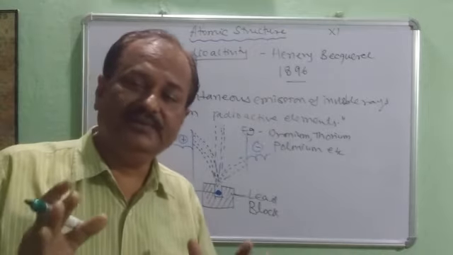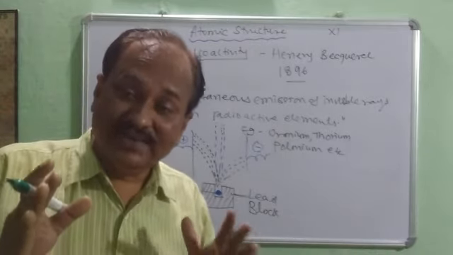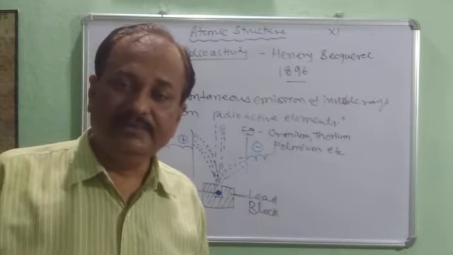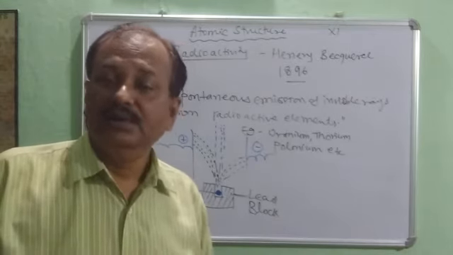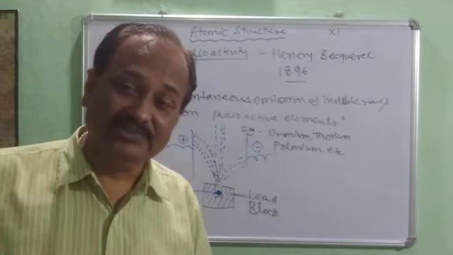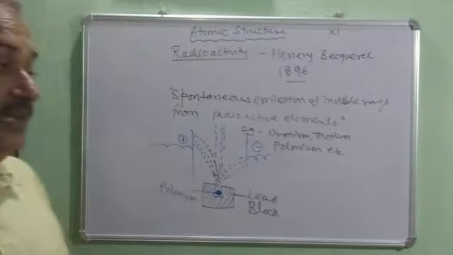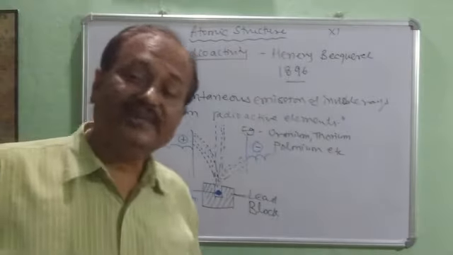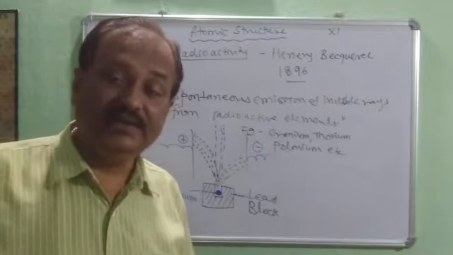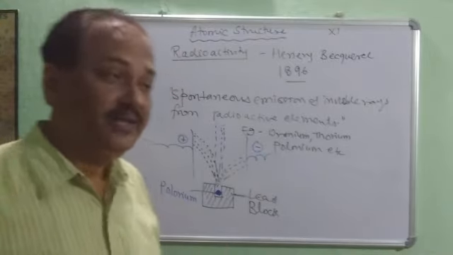Radioactivity is a very dangerous process. Radioactive materials, uranium, neptunium, plutonium, all these elements, are highly dangerous. They are deadly poisonous because the rays emitted by them cause cancer. They are able to cause mutation in the DNA, in the genes, etc.